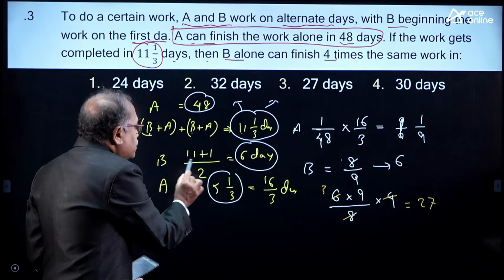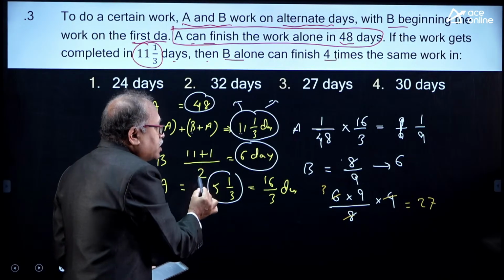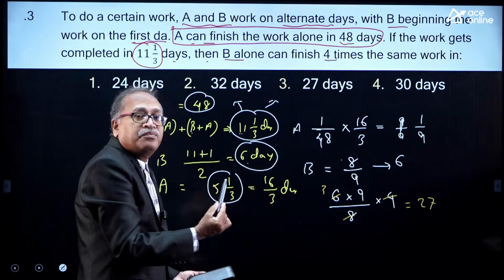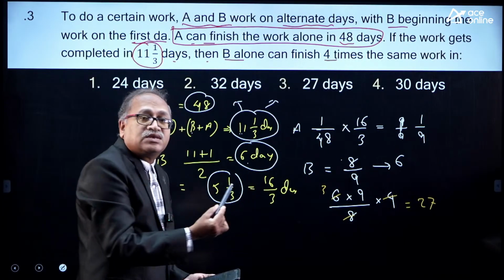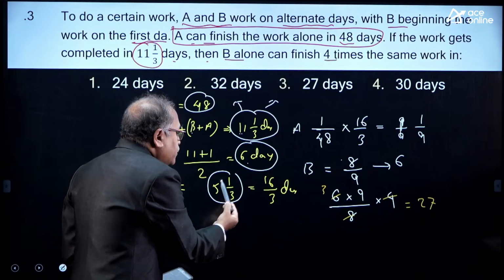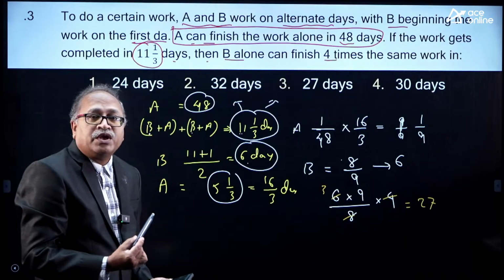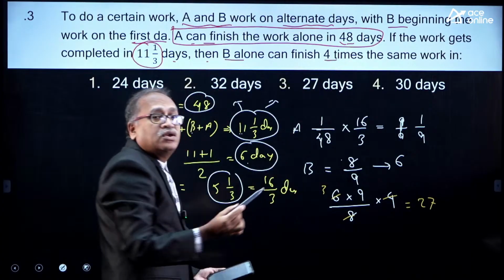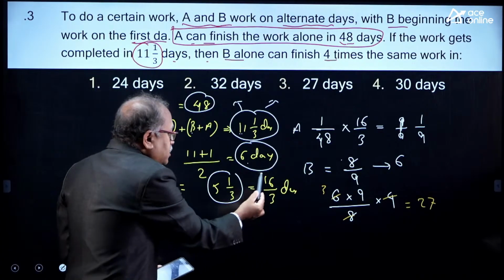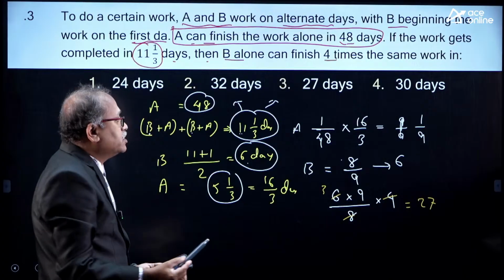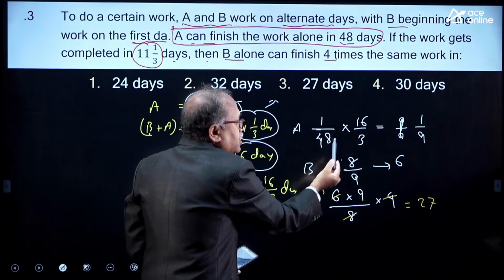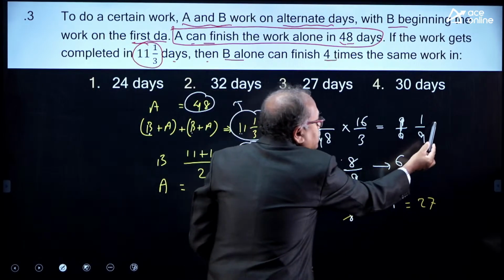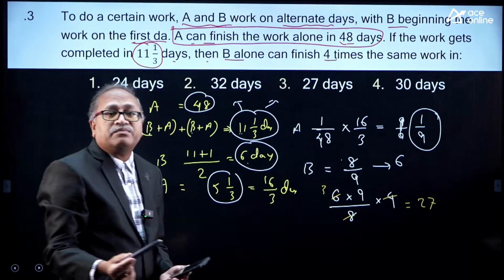So, B will complete the work in how many days? This 11 plus 1 divided by 2. He worked for 6 days. The total work is 11 1 by 3, in which B worked for 6 days. Then A must have worked for 5 1 by 3, that is 16 by 3. So, how much work has A completed? I know that A completes the work in 48 days. Then in 16 by 3 days, what part of the work will he complete? In 1 day 1 by 48, into 16 by 3 days, so 1 by 9 part of the work is completed by A.